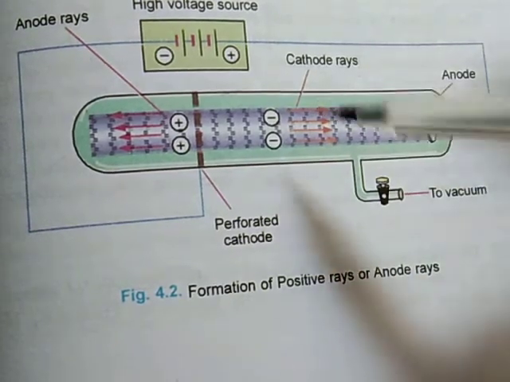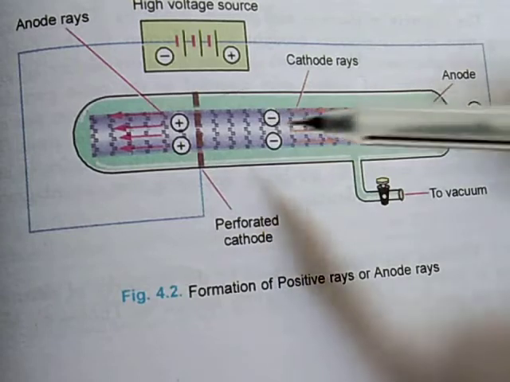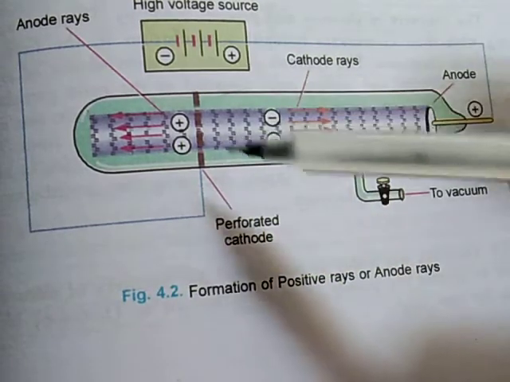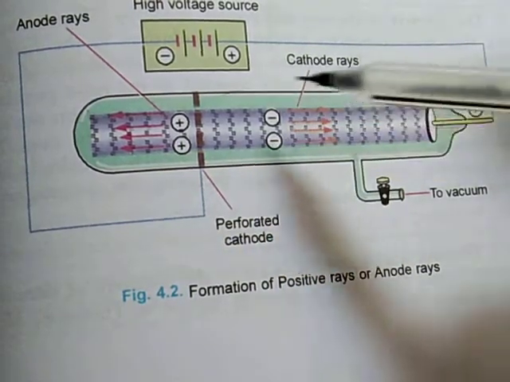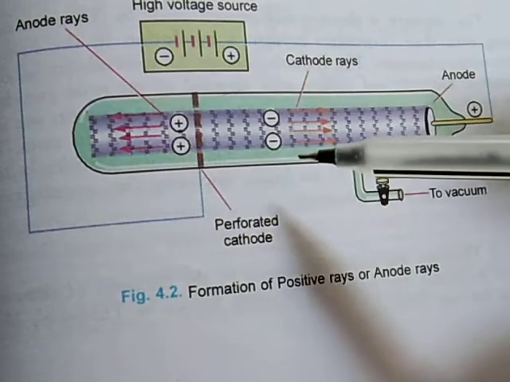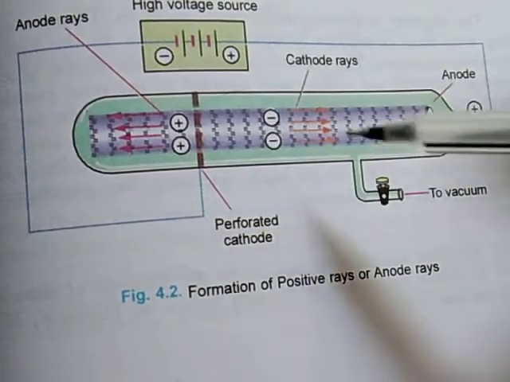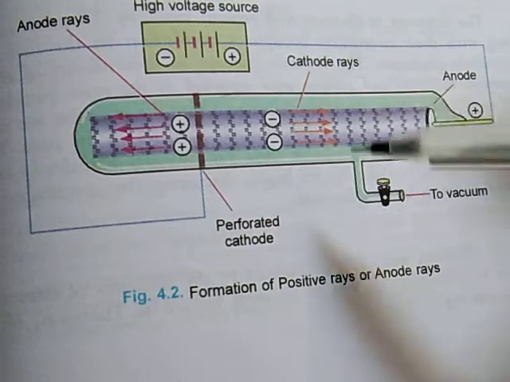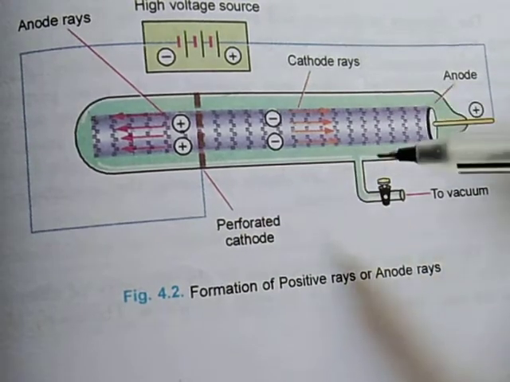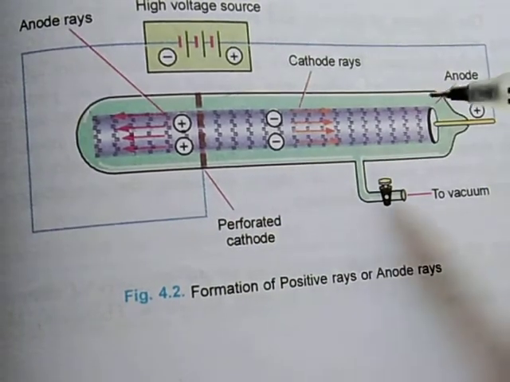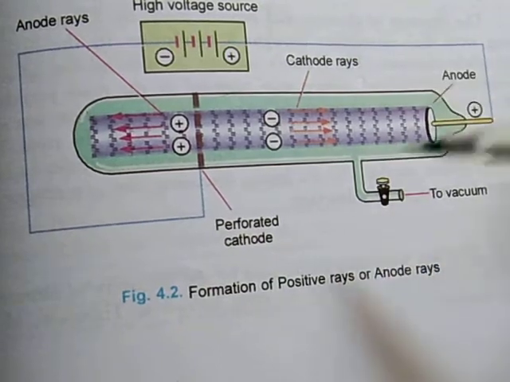So we can see that the atom is composed of protons and electrons, mutually balancing their charges. So we can see that the atom is electrically neutral because positive and negative charge balance each other.